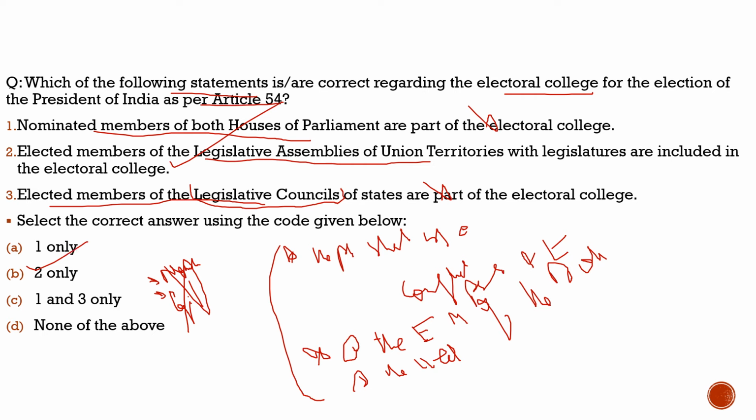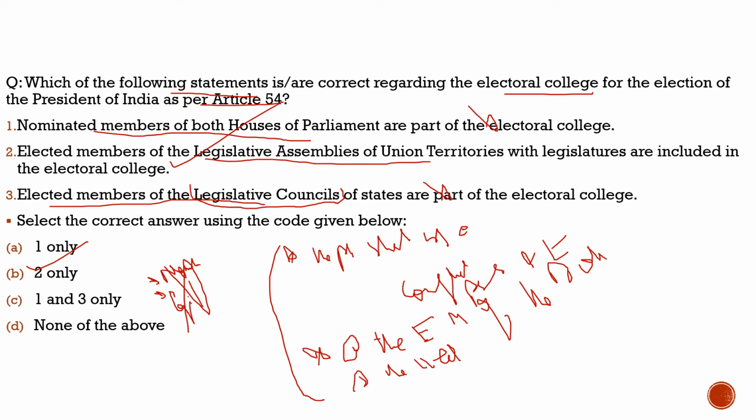So with this, we understood Articles 54 and 55. What do they talk about? They talk about the electoral college that will elect the President. In tomorrow's class, we will discuss how the voting will happen, what the single transferable vote is, and how that works. For today's discussion, I think this much is enough about the electoral college and who its members are. I hope you will remember that.